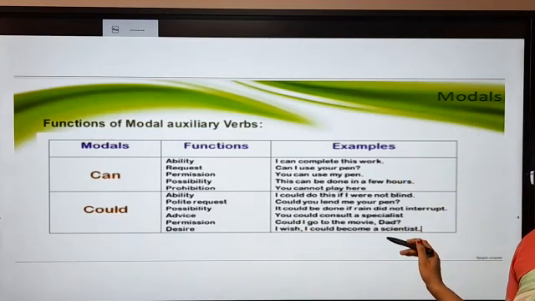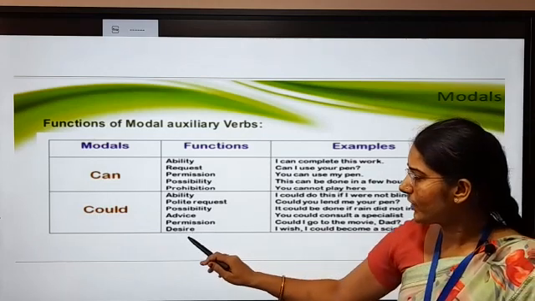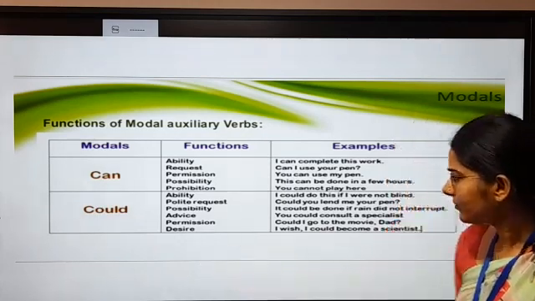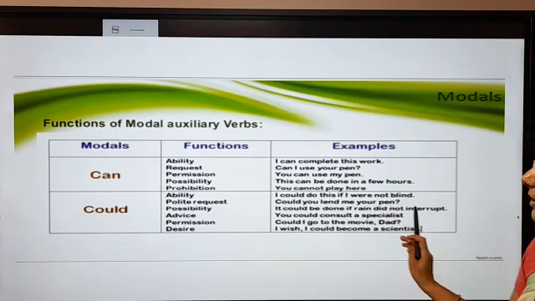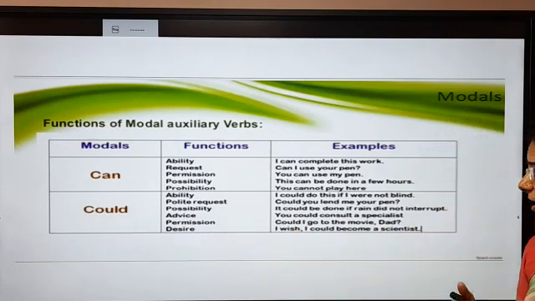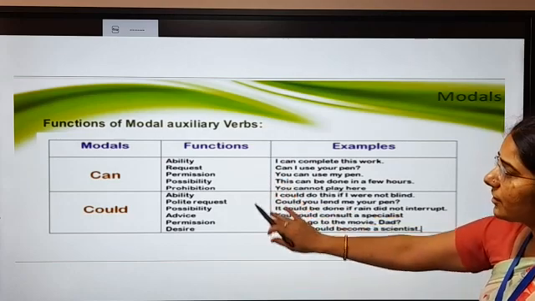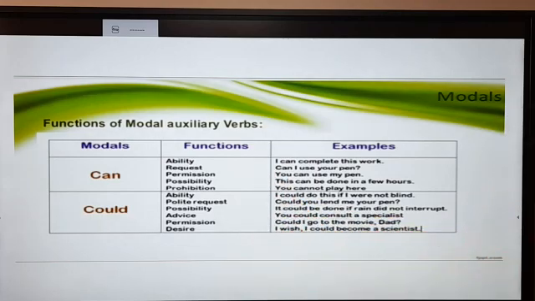Dad, it means you are seeking the permission from your father. Next one is for desire. I wish I could become a scientist. Now here it's your desire that I wish I could become a scientist. So these are the functions of can and could. These are the auxiliary verbs.